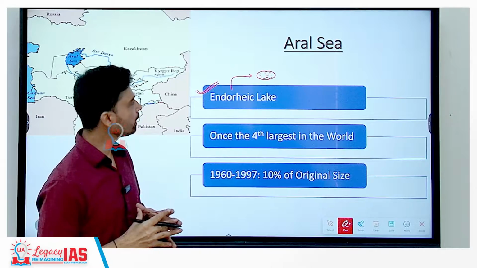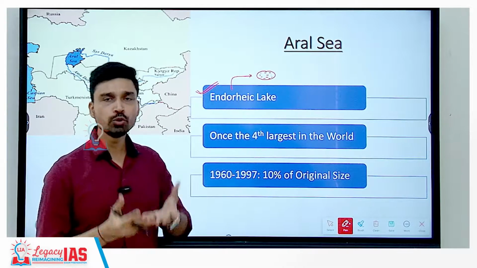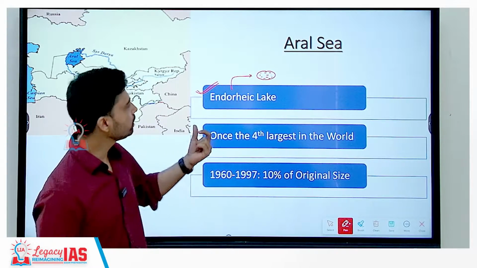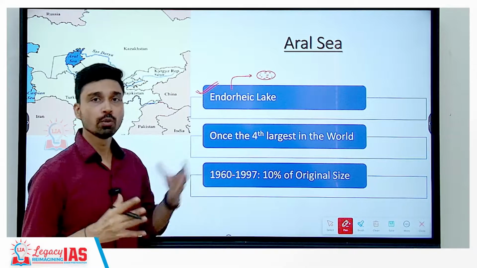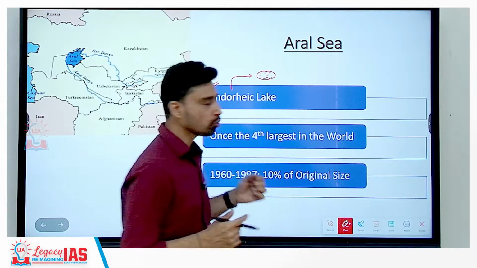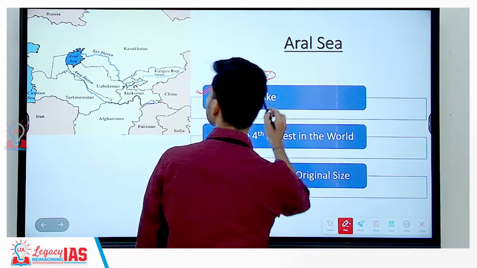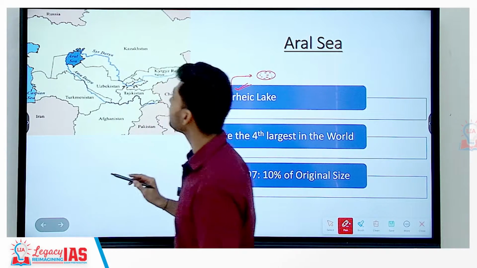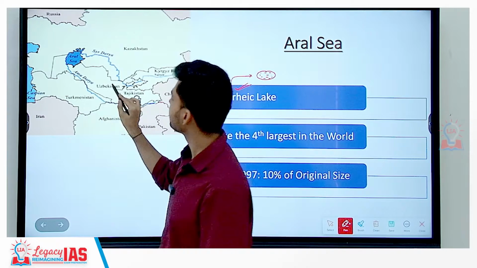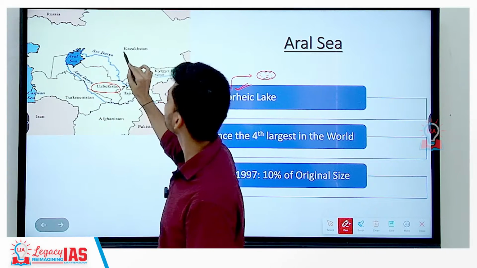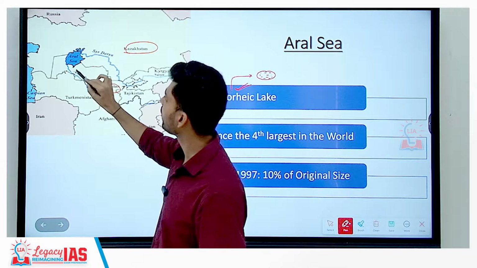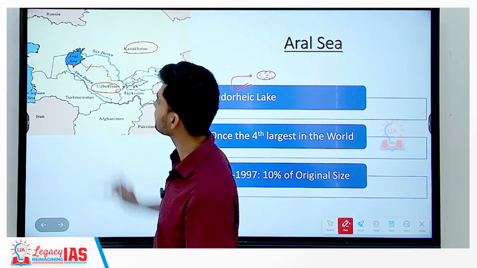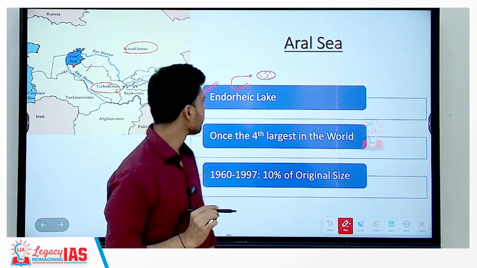And due to this reason, what happens? There is no place for solutes to go out. That means gradually, due to continuous evaporation of water, salt concentration keeps on increasing in such lakes. So, the Aral Sea is such a lake. If you look at the location of the Aral Sea, it is surrounded by countries such as Uzbekistan in the south and Kazakhstan in the north. So, at the border of Uzbekistan and Kazakhstan is the location of the Aral Sea.